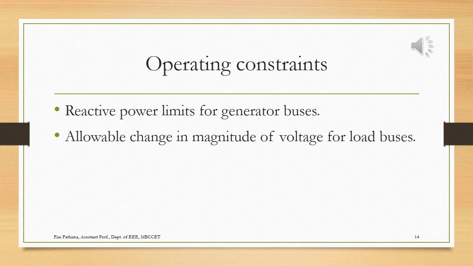That is, the voltage magnitude should be between V minimum and V maximum: V minimum less than or equal to V of that particular bus, less than or equal to V maximum. For a 230 volt system, we might allow 210 or 200 volts, less than or equal to our voltage V, less than or equal to 245 or 250. That is the range, the percentage of relaxation we are giving. It can be 5% or 10%, but 10% is too bad, so it should be less than or equal to 5%